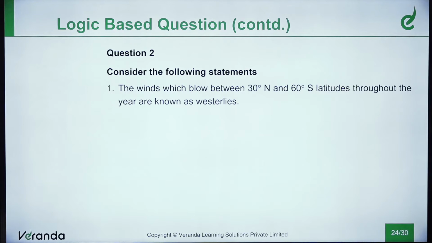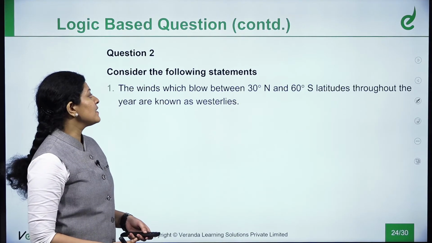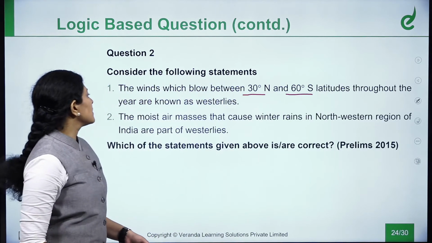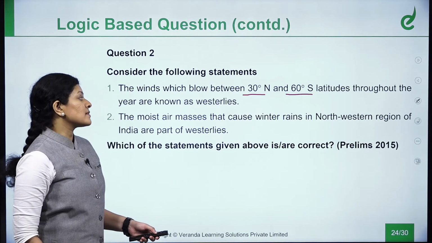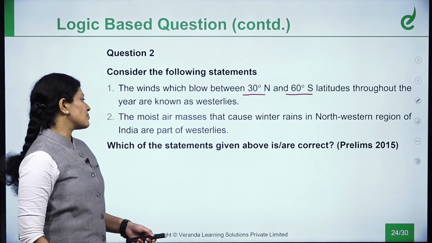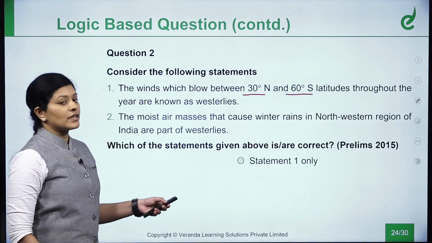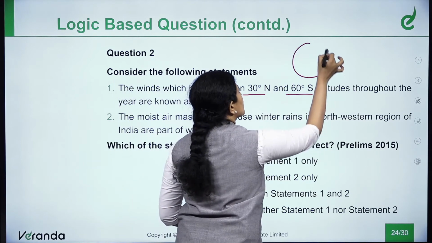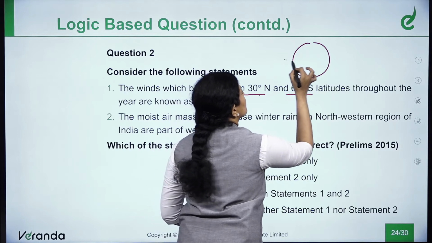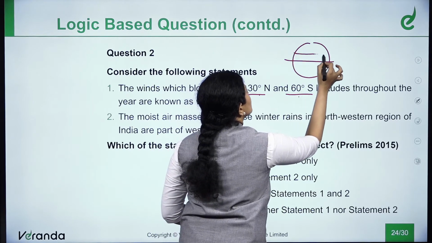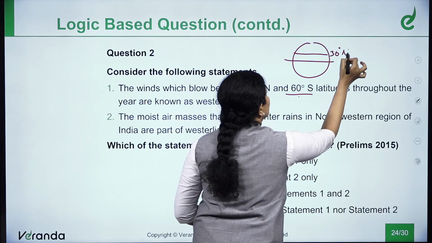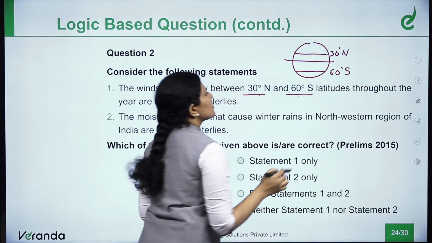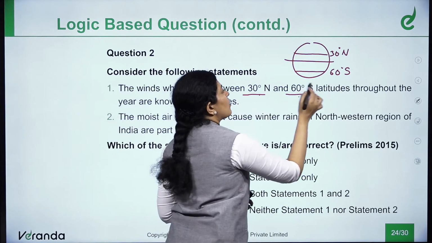Now we shall go to the next question. Consider the following statements. The winds which blow between 30° north and 60° south latitude throughout the year are known as westerlies. The moist air masses that cause winter rains in northwestern regions of India are parts of westerlies. Which of the following statements are correct? Since this is a logic based question, how to deduce the answer? See, they have talked about 30° north and 60° south. This is the equator and this is 30° north, whereas here 60° south. So they have talked, the winds passing through these two regions are called westerlies.